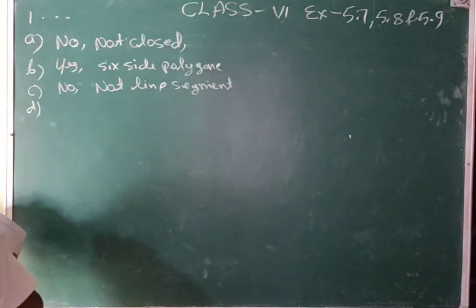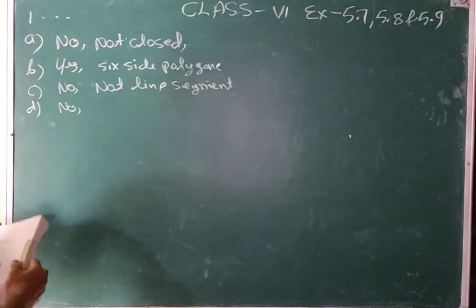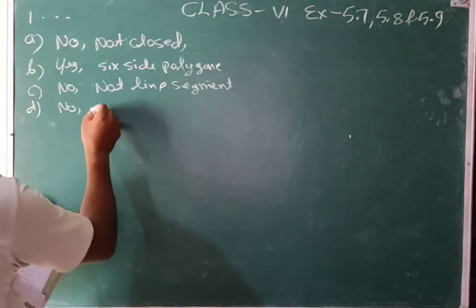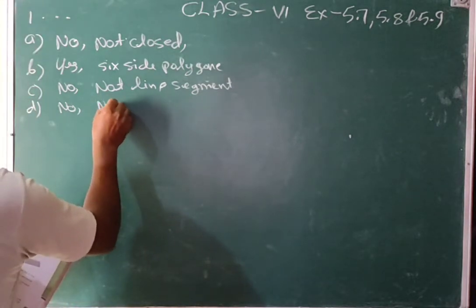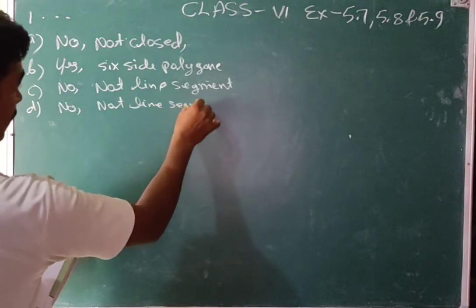D: no, because two line segments are given but the third is a curved line, so it is not made of line segments.